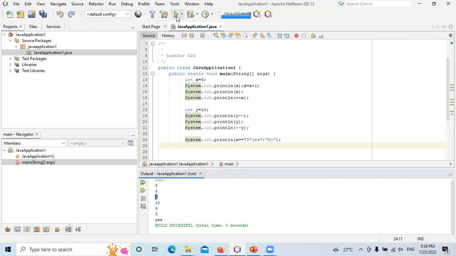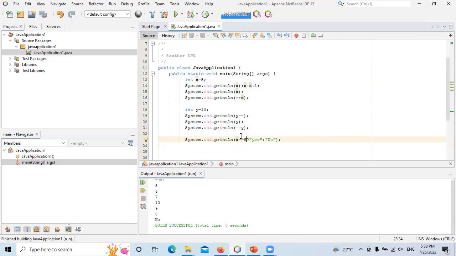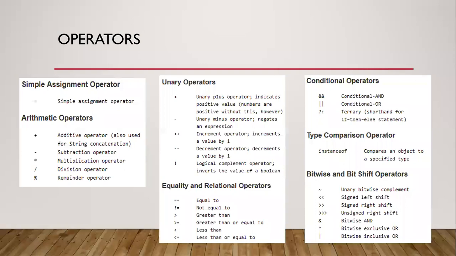So as you can see here, if I execute the program, 5, 6, now I cancel the plus here and I put it here, same effects. X is 7. Because x was 7, it prints yes. What if I say x is equal to 8? The answer is no. Now the no will print here. So this is a simple example. Similarly, you can make many simple examples just to see the use of this operator. Okay, we come back here and move on.